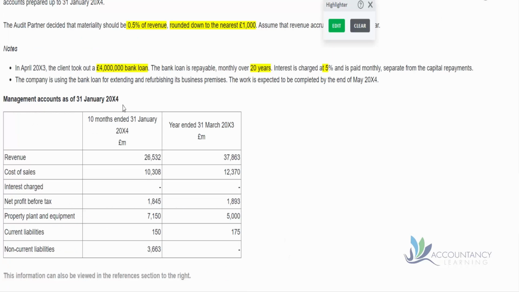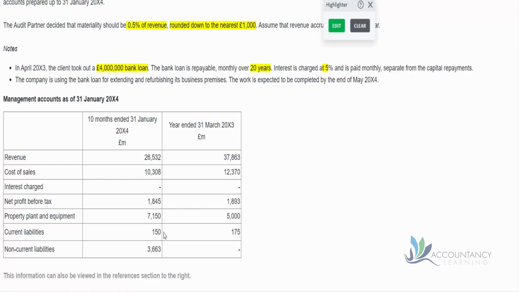Now, the other thing we could also talk about, it tells us that the loan is being used to refurbish its business premises, and we can see that property, plant and equipment has gone up by a significant amount, which seems to confirm that. But in terms of the property, plant, equipment, you may know that we can capitalise the interest.